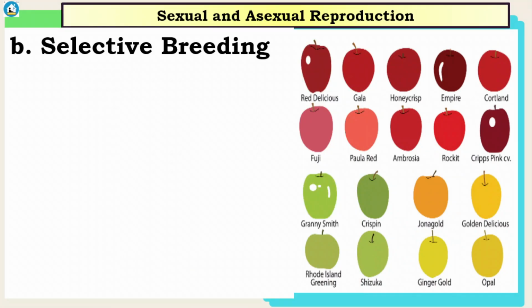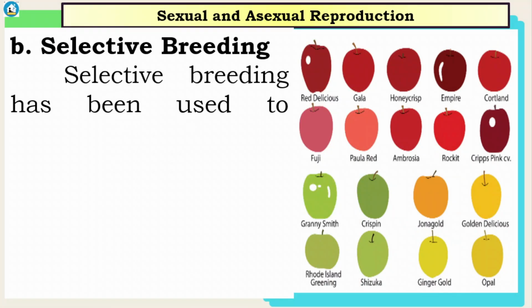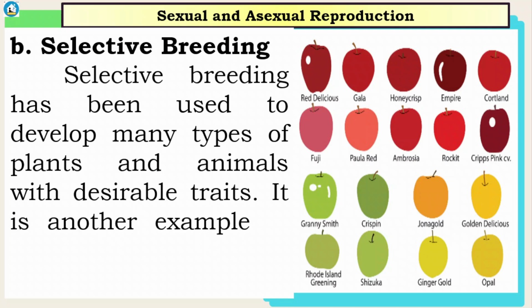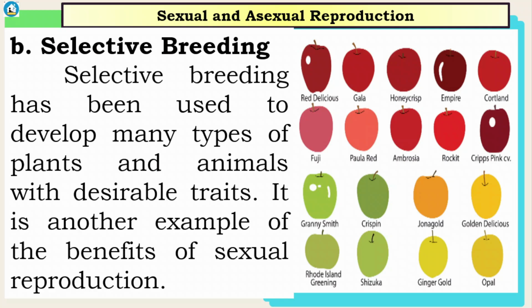So, letter B, selective breeding. Selective breeding has been used to develop many types of plants and animals with desirable traits. It is another example of the benefits of sexual reproduction.